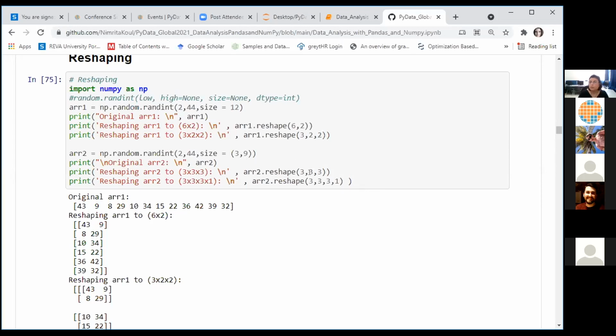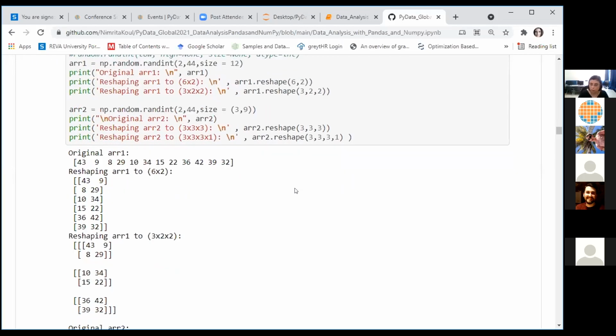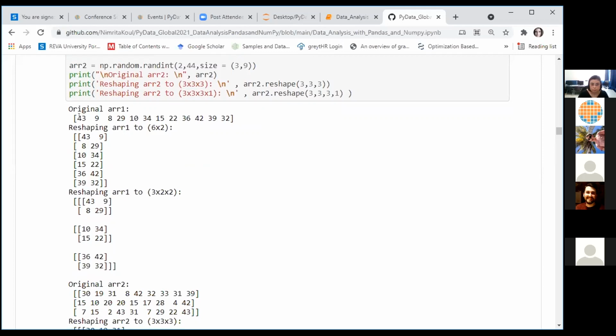In both these cases, your output will be formatted differently. And just by looking at the way your output cell looks, you should be able to identify the number of dimensions in your output array. This is my original flat array, which has been populated using the random integer function. It is reshaped into 6 cross 2. That means we now have 6 rows and 2 columns.